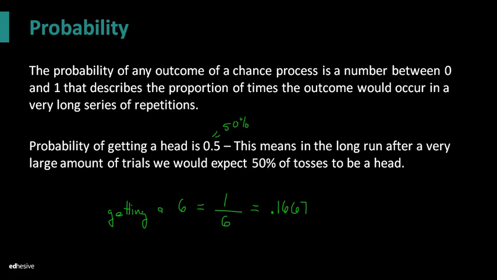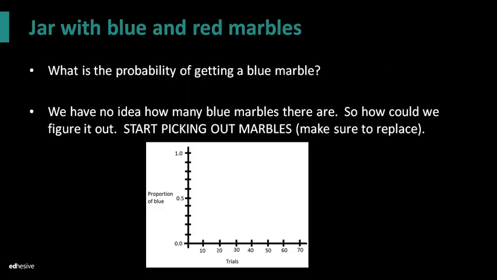So when we talk about the probability of getting a 6 to be 0.1667 or 16.67%, what we mean is that in the long run, if I toss that die many, many times, only then will I expect to see 16.67% of those tosses be a 6. So probability has nothing to do with the short run. It's all about the long run. Things in this world only become predictable in the long run.